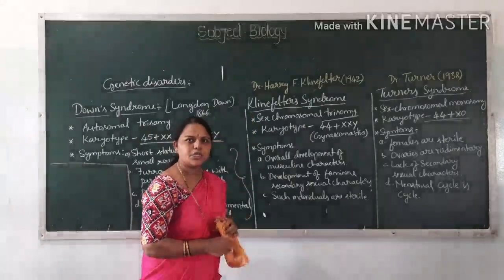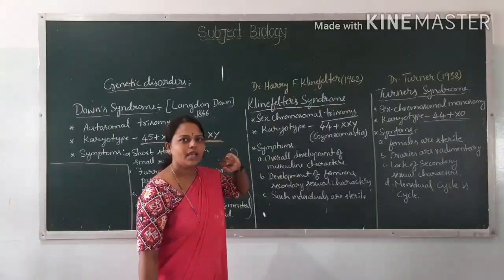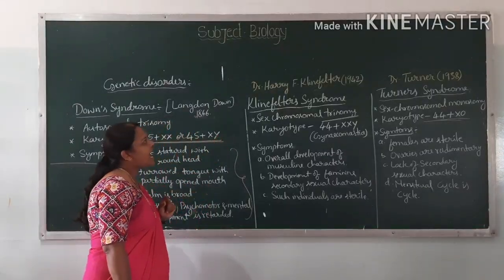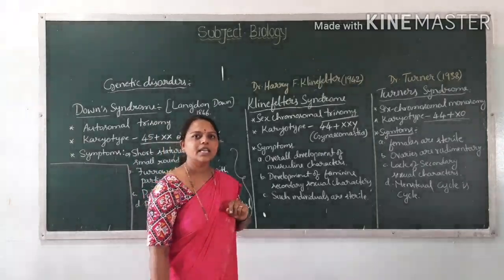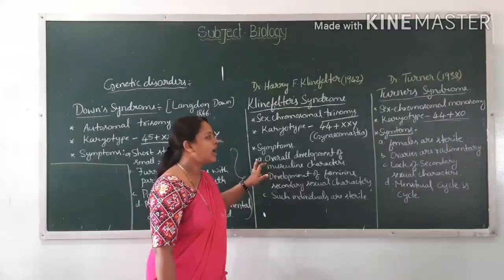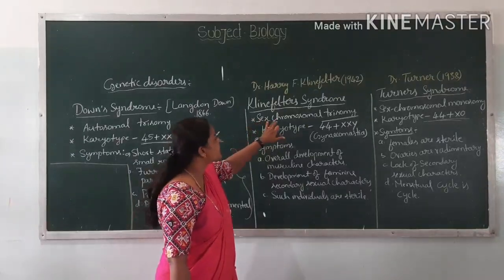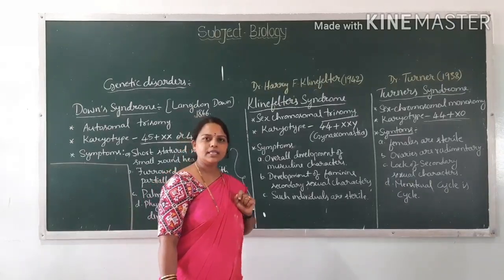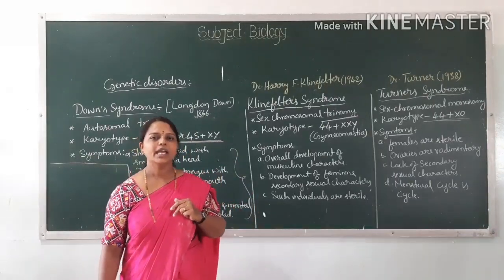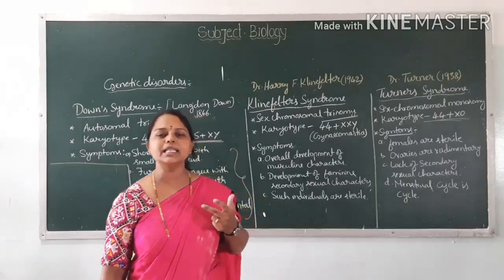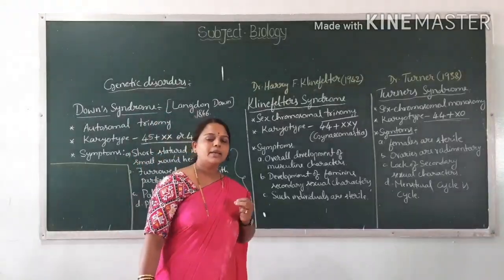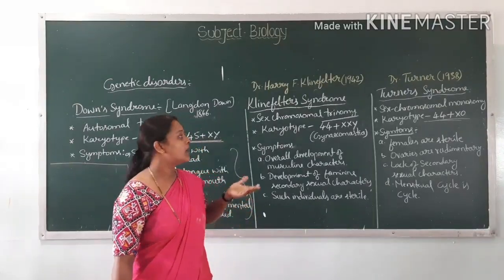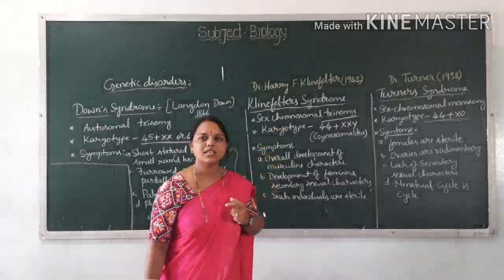Next syndrome is Klinefelter syndrome. Klinefelter syndrome was first discovered by a scientist called Dr. Harry F. Klinefelter in 1942. This is characterized as sex chromosomal trisomy. Always the sex chromosomes are 2 in number. In females that is XX, in males that is XY, isn't it? But the presence of one more sex chromosome instead of 2 leads to a disease called Klinefelter syndrome.